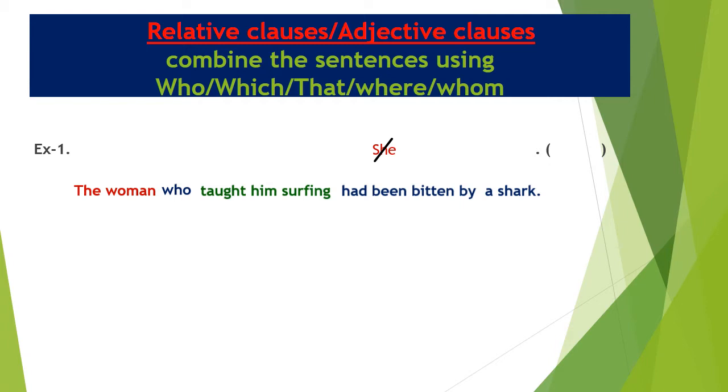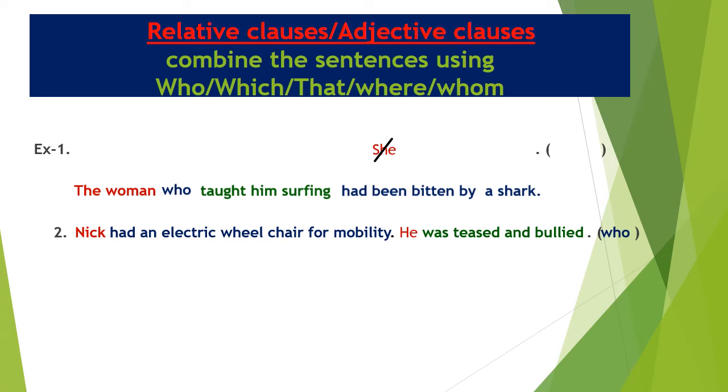Okay, let's see another example. Nick had an electric wheelchair for mobility. Full stop. He was teased and bullied. Full stop. Combine the sentences using who. If the subjects are equal, here Nick and he are the equal subjects. If the subjects are equal in both sentences, we should remove the second subject. The concerned relative pronoun who is placed in place of he.